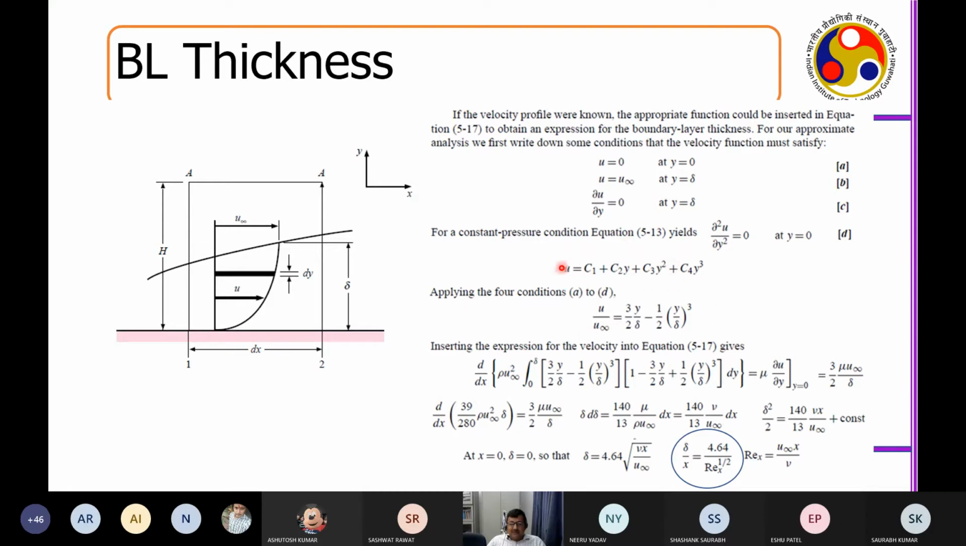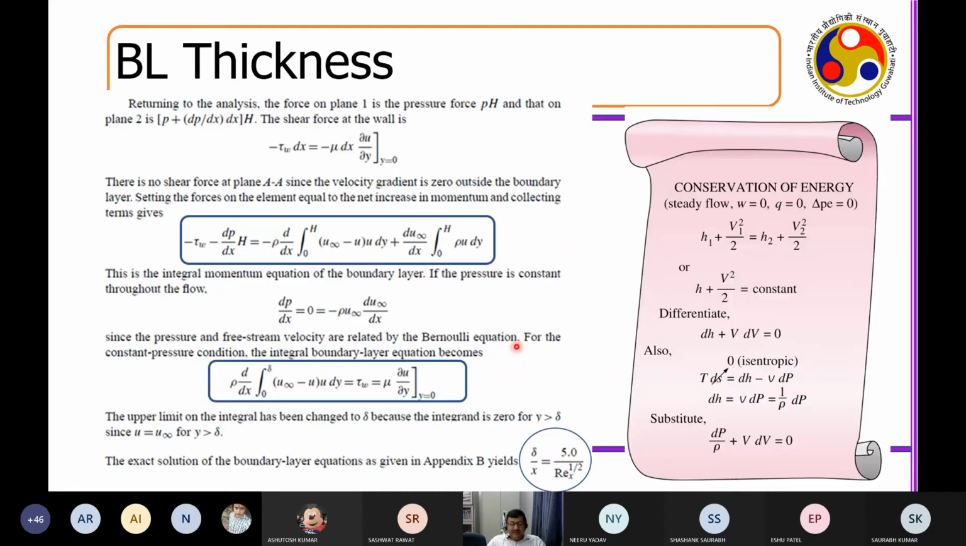The velocity profile, that is u by u infinity, is 3 by 2 y by delta minus half of y by delta whole cube. So with this smart assumption, he could get the first analytical expression for the velocity profile associated with the boundary layer, right? Assuming a profile and enforcing four smart boundary conditions in the momentum equation, immediately you have the profile.